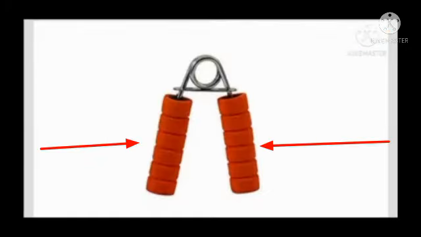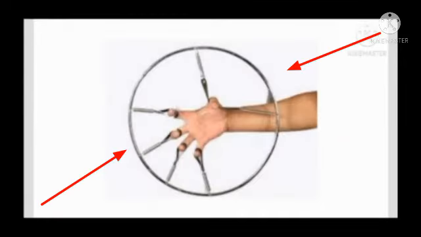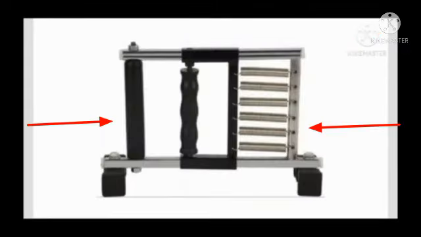Finger exercise spring. It is used especially for the opponens muscles of the thumb and for the individual or group exercise of a finger. This is a finger exercise ring. It is used for the flexion exercise of all the fingers and the development of the forearm muscles and the paraplegic rehabilitation. This is finger gripper. It is used for the finger strengthening.